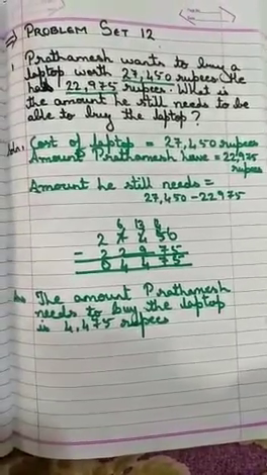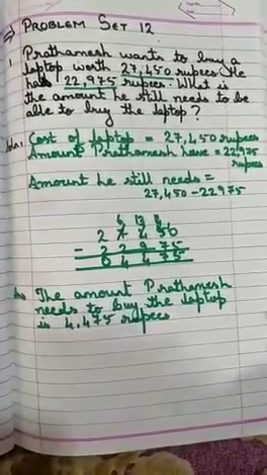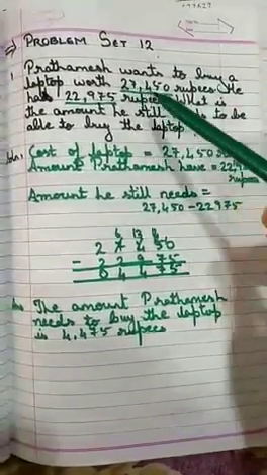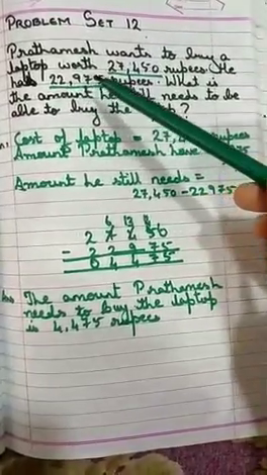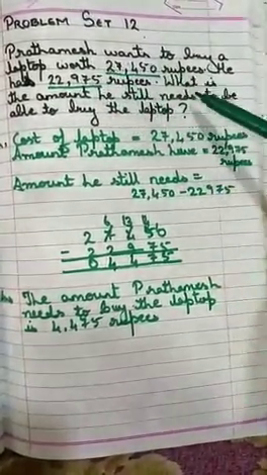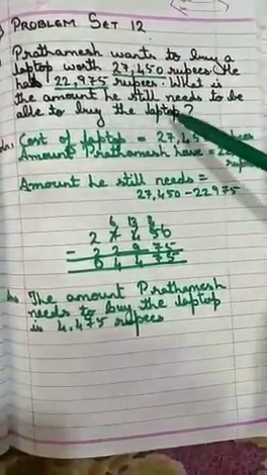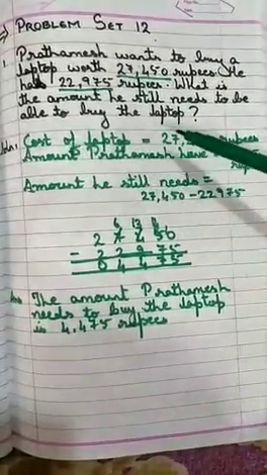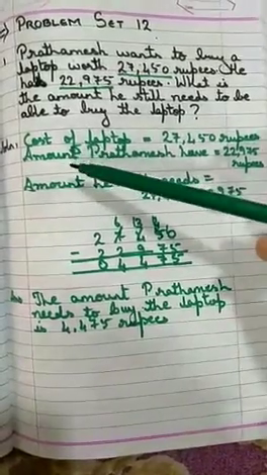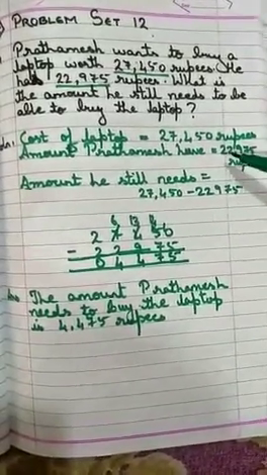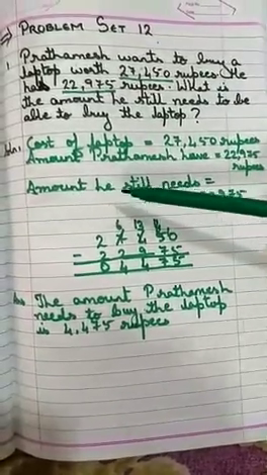So here it is what is given, subtraction problem first. Prathamesh wants to buy a laptop worth 27,450 rupees. He has 22,975 rupees. What is the amount he still needs to be able to buy the laptop? So here cost of laptop is 27,450 rupees. Amount Prathamesh has is 22,957 rupees. Amount he still needs.